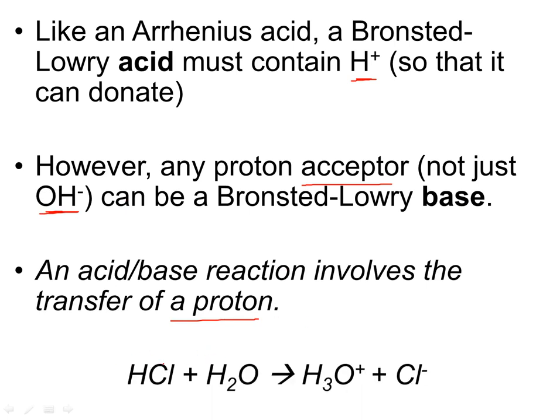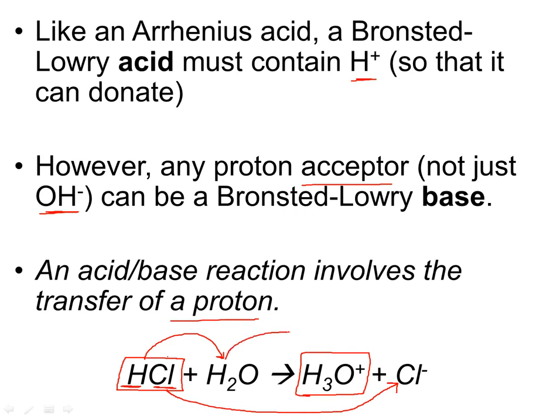So HCl, everyone knows that one as an acid. When you put it in water, it acts as an acid. The reason is, if you look at your HCl molecule, it will take that hydrogen that's attached to it and stick it onto a water molecule. This produces hydronium ions, and it leaves behind a chloride ion. So the chloride ion is now by itself, and the water, which has picked up the hydrogen ion, is now a hydronium ion. That's what happens with HCl in water.